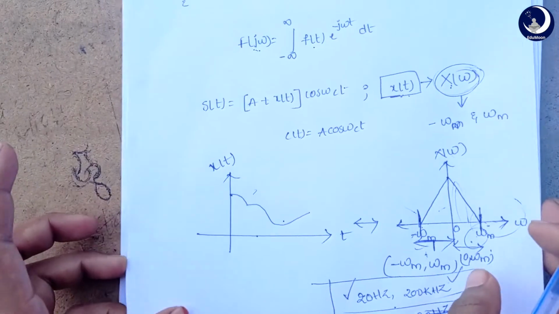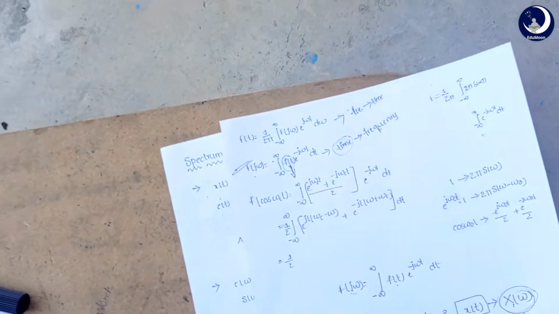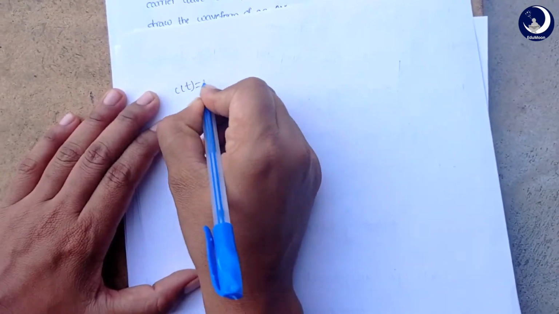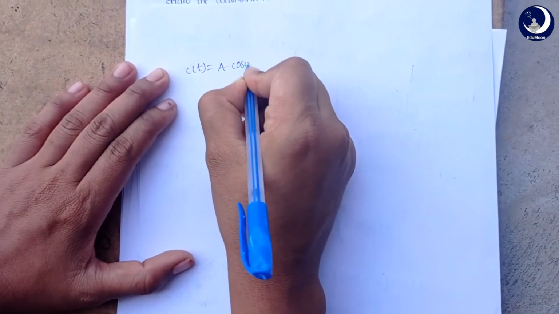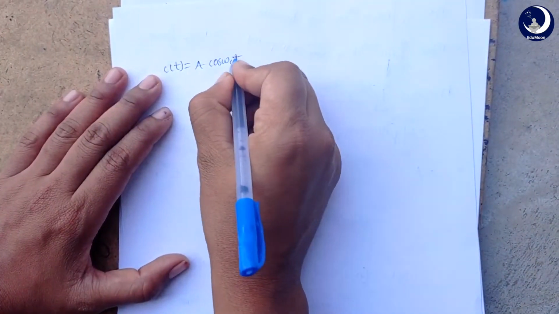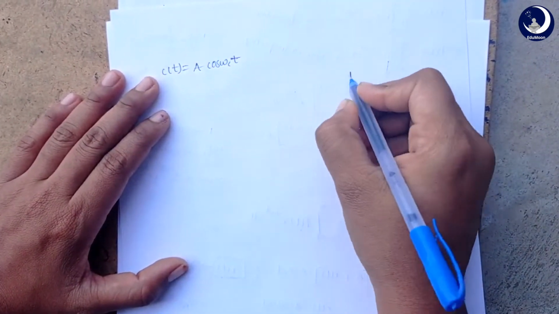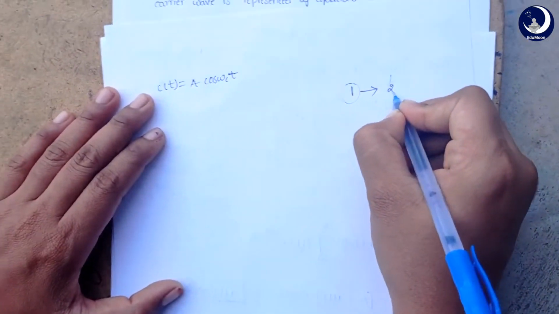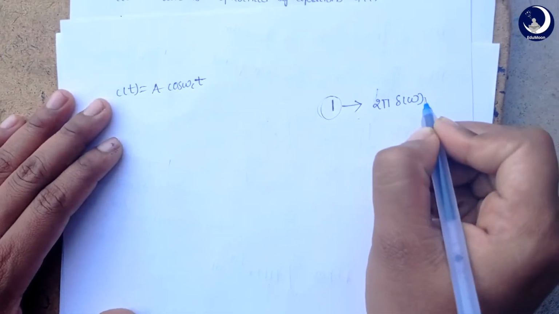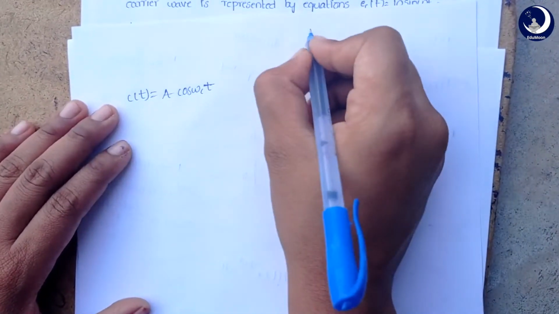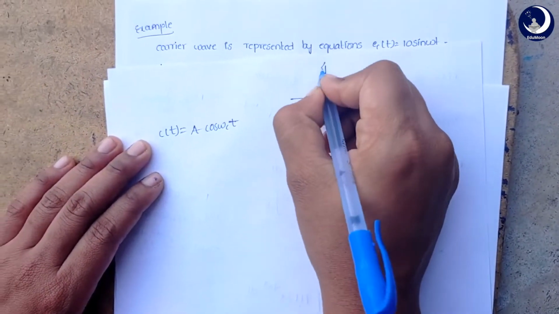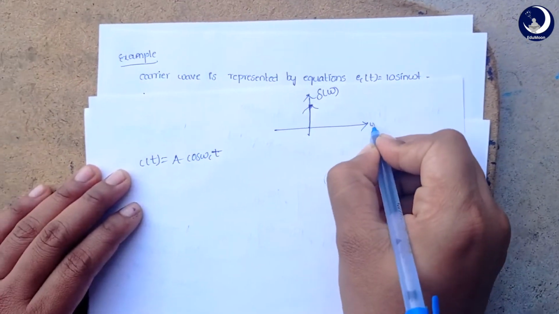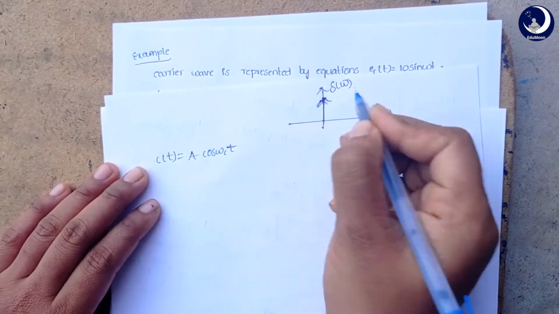So now let's take a look at how the carrier signal is represented in the frequency domain. Our carrier signal is A cos omega ct, right? How is this represented in the frequency domain? Generally, the Fourier transform of 1 is 2 pi impulse function. I think you all know what an impulse function is. This is an impulse function.